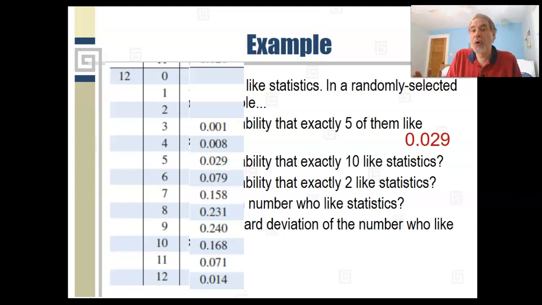Instead of using the table, you could also use the formula, the graphing calculator function, or any of the other methods that we talked about. The probability that exactly 10 of the people out of those 12 like statistics, can you see where that is on the table? It's 0.168. The probability that exactly 2 like statistics, well, I'm going to put down 0. It's not exactly 0, but it's so close that 2-3 places after the decimal point, it's 0.